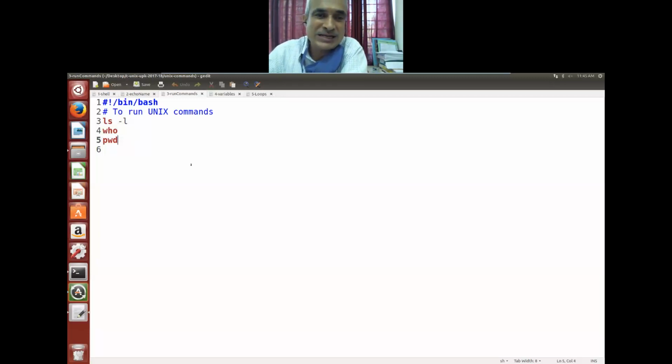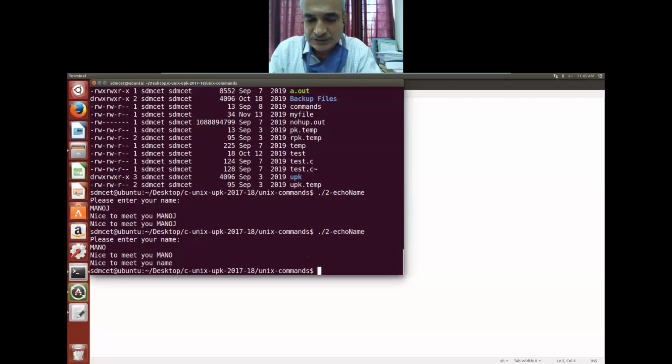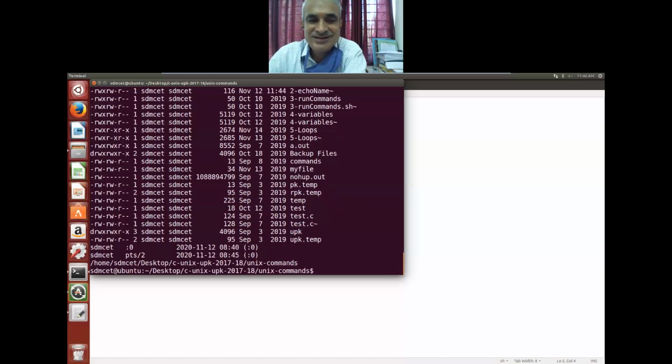Now look at the command. I want to do ls minus l, who, pwd. These are all commands. I want to run the commands here. Let's look into that. Dot forward slash 3 dash run commands. It has executed.